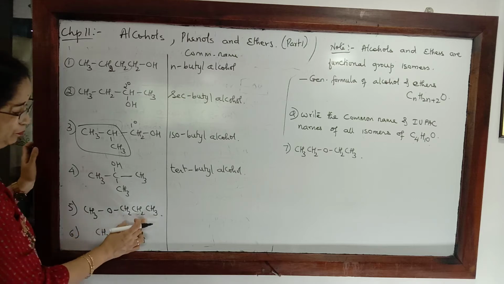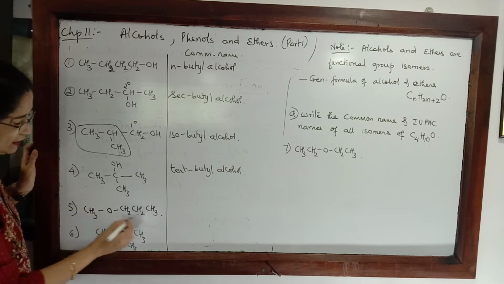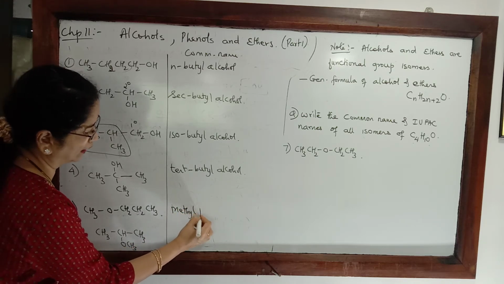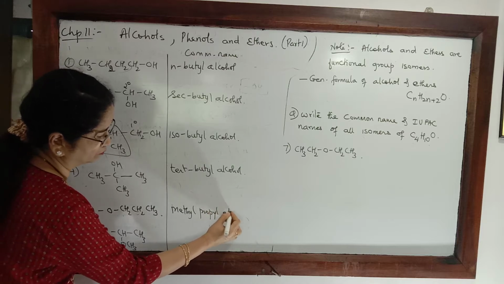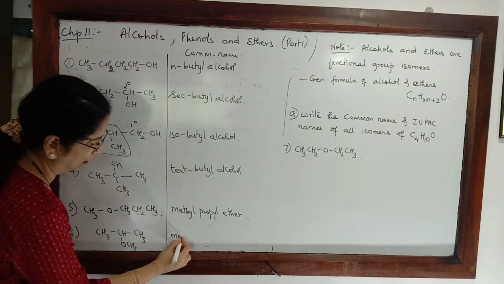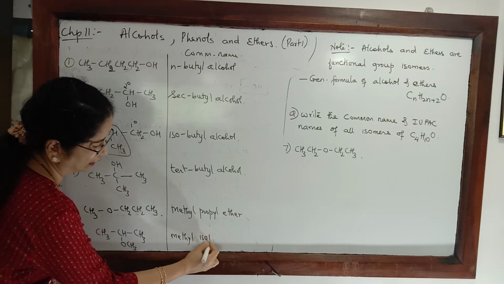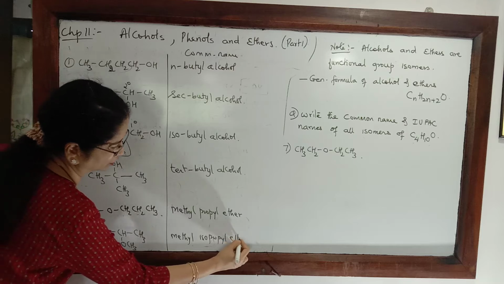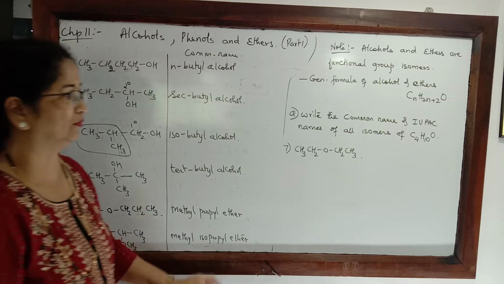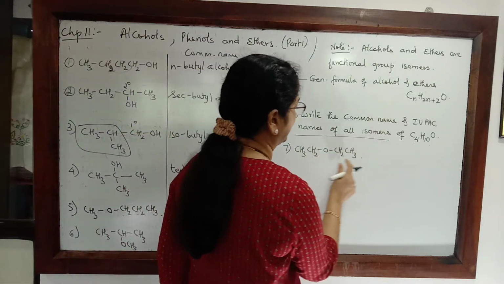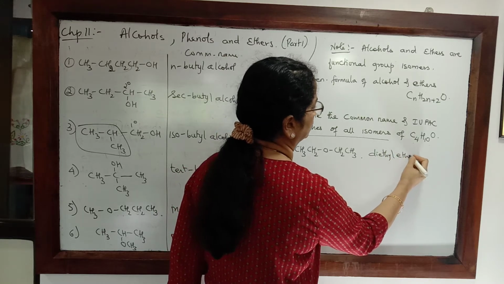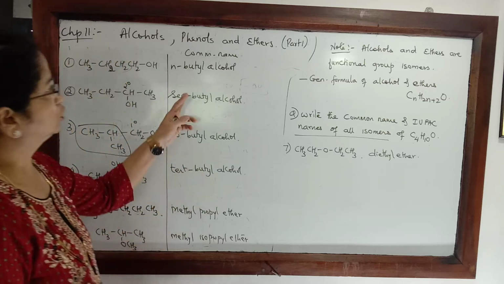Now let us look at this one. If I have to write the common name, then this is methyl group and this is propyl group. So alphabetically, methyl propyl ether. In this case, this is methyl isopropyl ether. So we write the names of the alkyl groups bonded to the oxygen and we end it with the word ether. In this case, we have ethyl group on both sides. So this becomes diethyl ether as its common name. So these are common names.